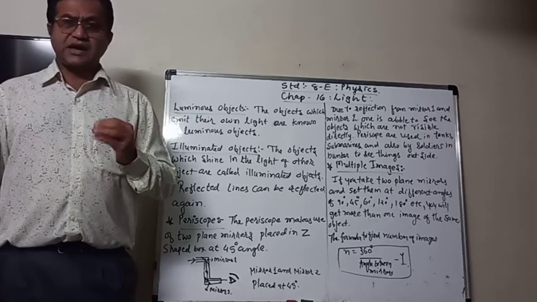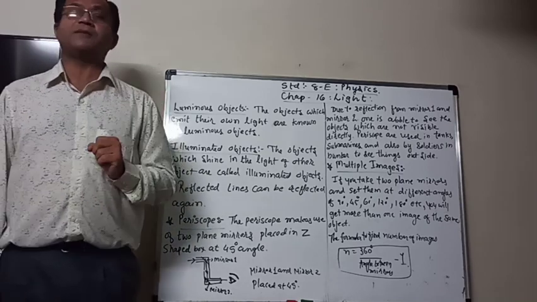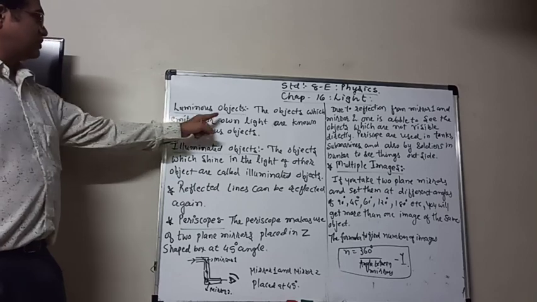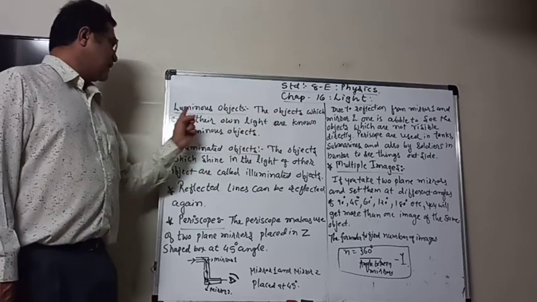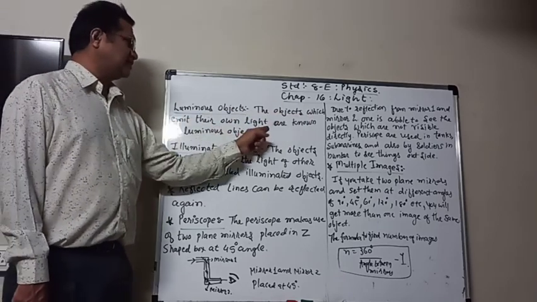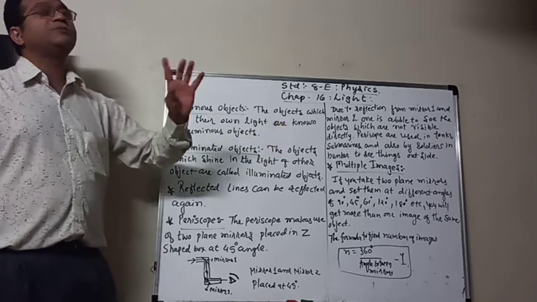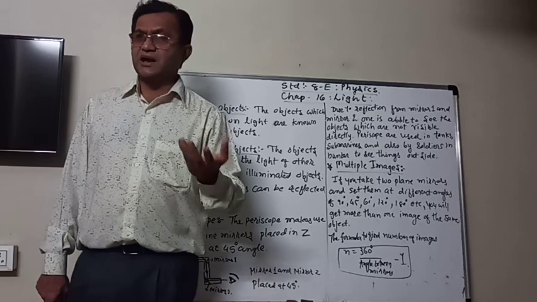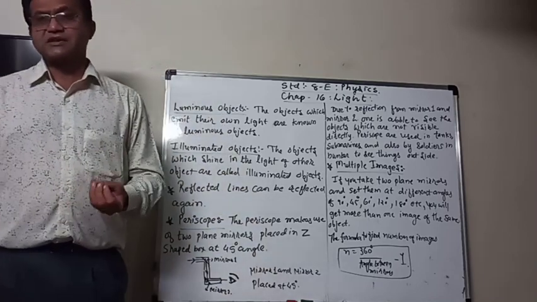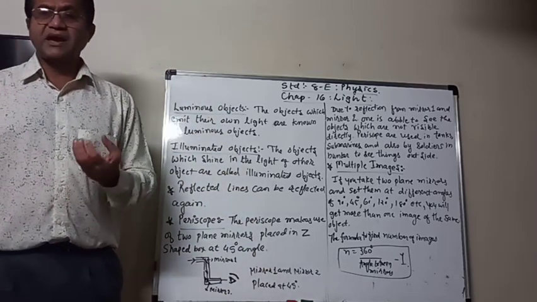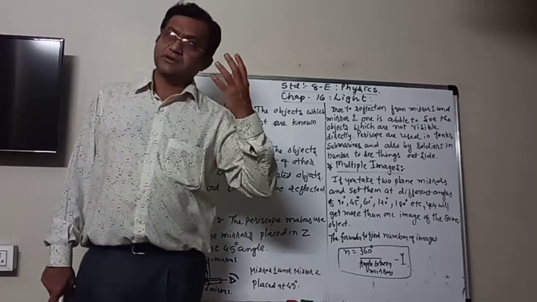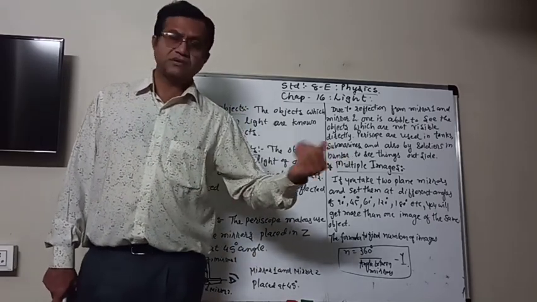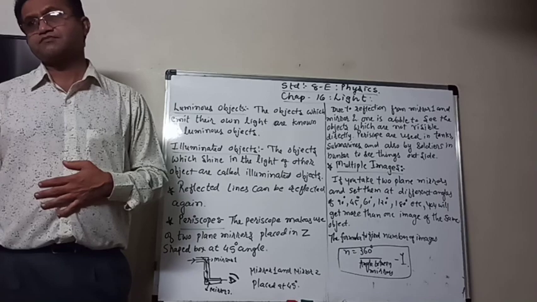Those objects are known as luminous objects. Luminous objects mean the objects which emit their own light. The examples, as I told you, are the sun, the stars, bulbs, tube light, candle, etc.